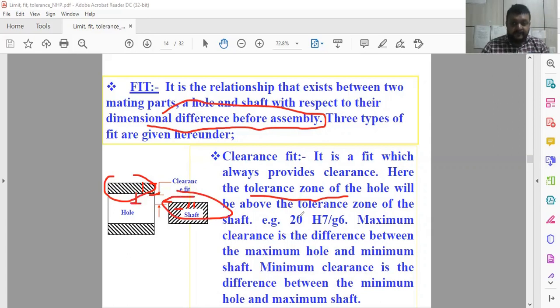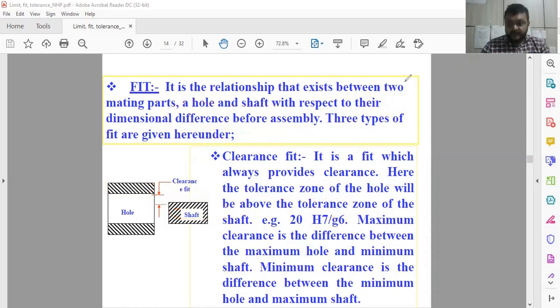And the example is H7. Suppose you have to go for H7: capital H and IT grade 7 for the hole system, and g with IT grade 6 for the shaft. Combining these two, shaft and hole together, we will get the clearance fit. So this is about the clearance fit.